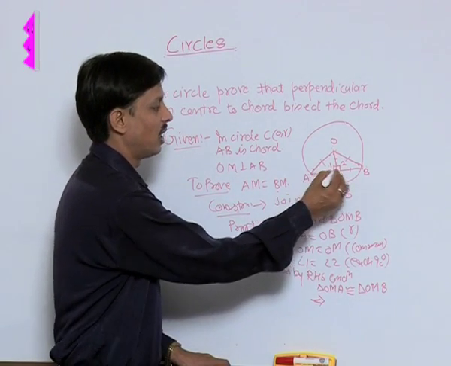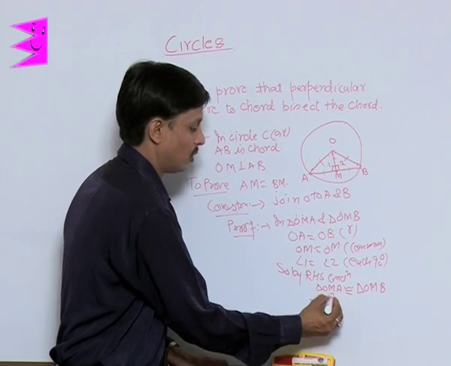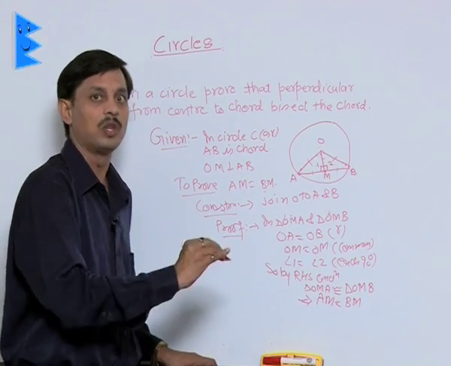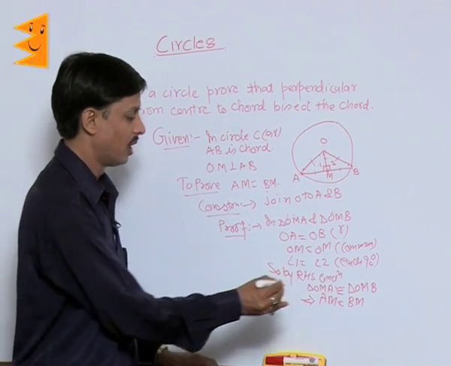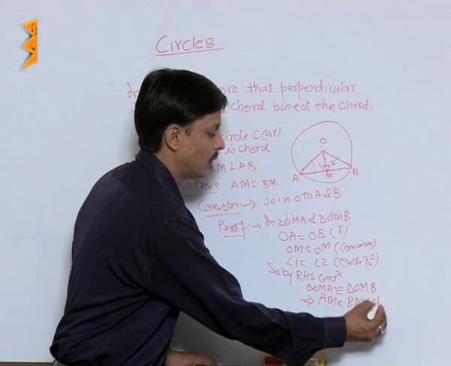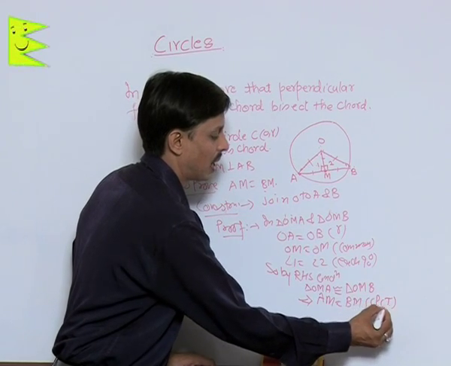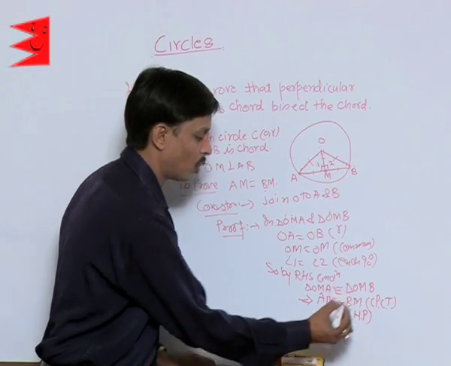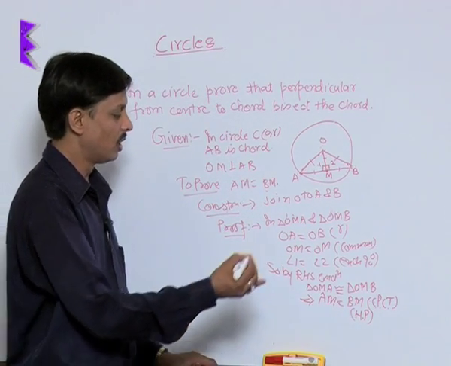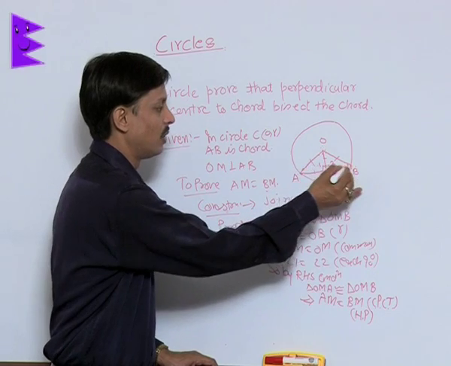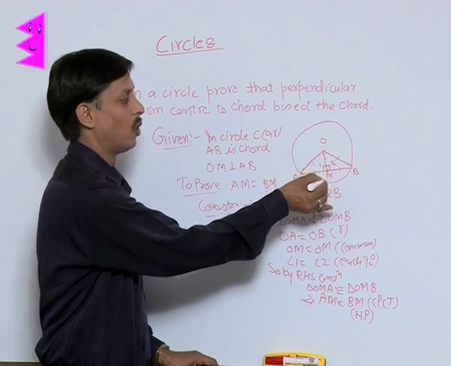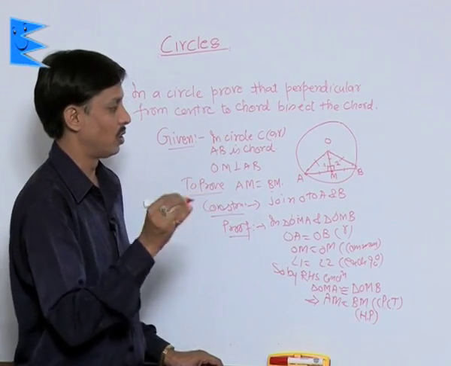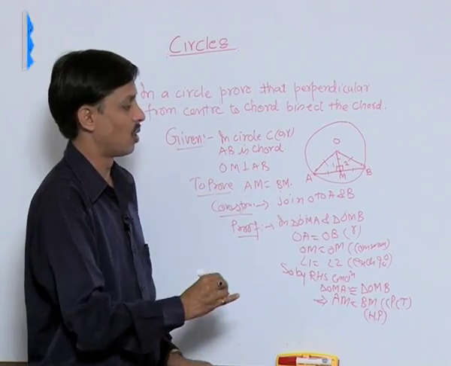So what can I say? AM is equal to BM. AM is equal to BM is one of the remaining parts out of 3 which are equal by CPCT. So AM is equal to BM by CPCT, meaning corresponding parts of congruent triangles. This is what we wanted to prove. I can say hence proved. So AM is BM, meaning M is the midpoint, meaning if a perpendicular from center to a chord is drawn, it bisects the chord.